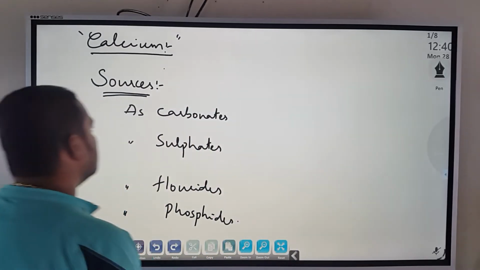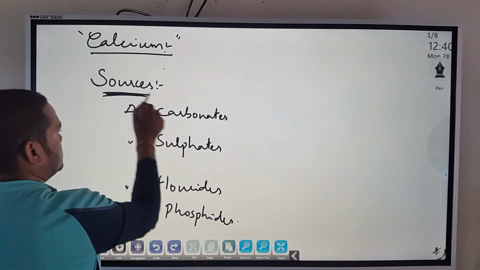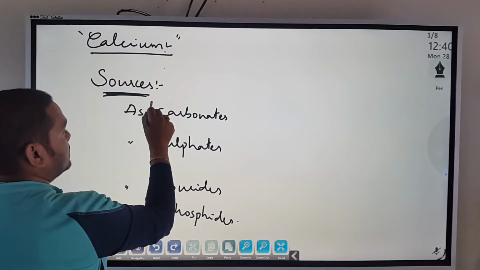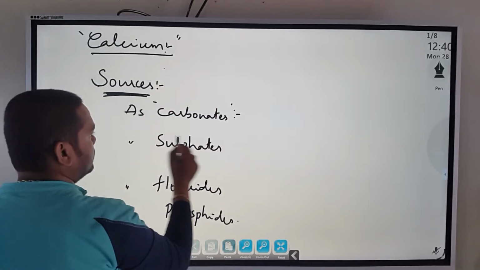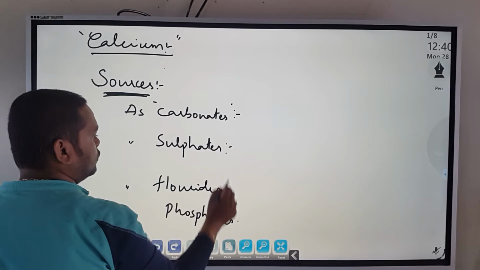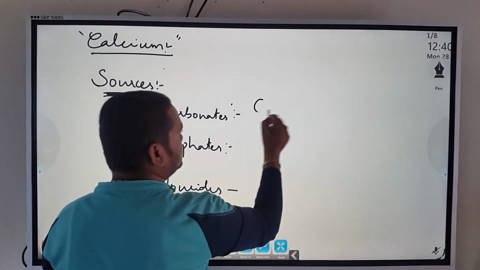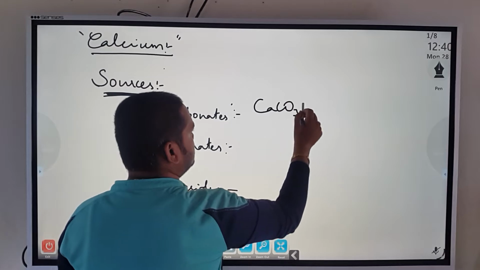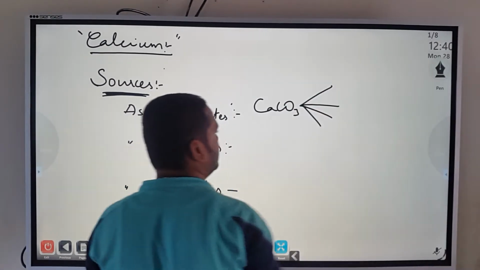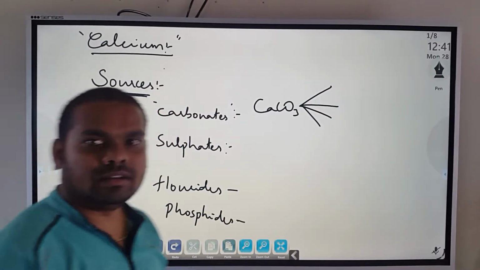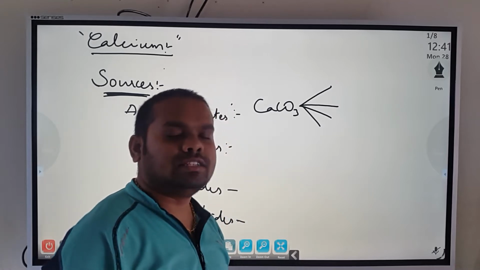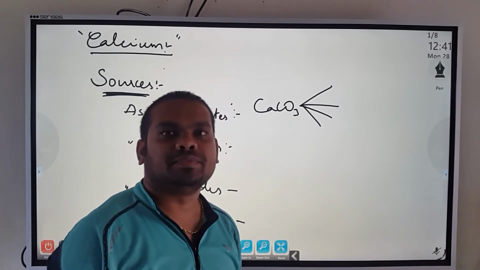Calcium can exist in terms of carbonates, sulfates, fluorides, phosphates. Normally you know about carbonates, that is calcium carbonate, which I have told you has various names: fluorspar, then calcium carbonate itself, that is lime.